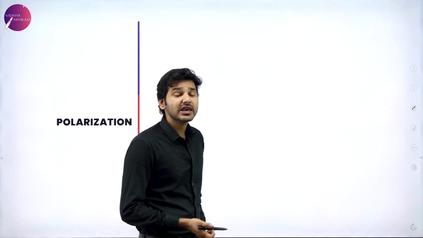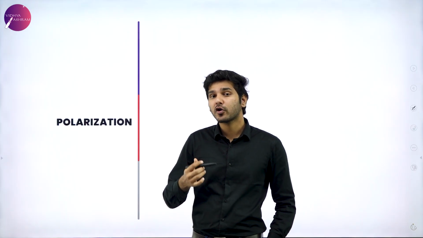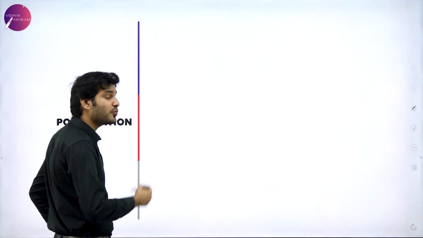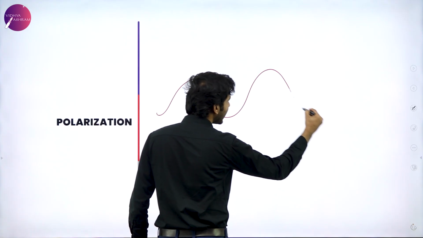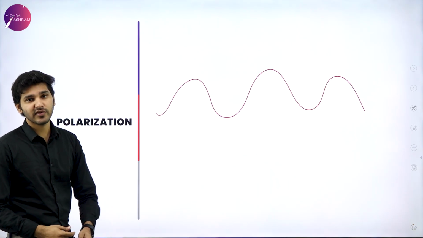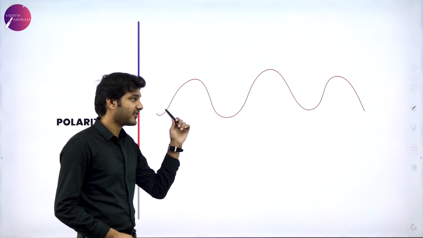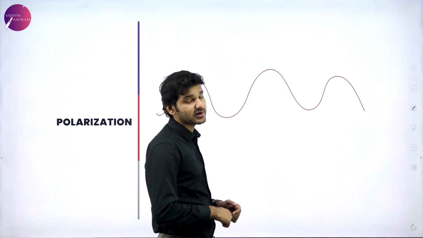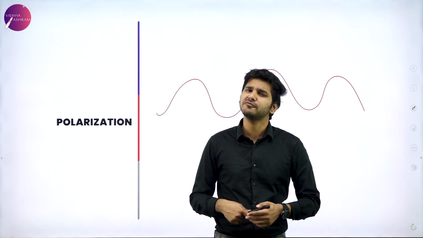So the last topic is polarization. What exactly is polarization, or specifically, what is unpolarized light and what is polarized light? We know that light behaves like a wave, but is it just one singular wave? No. If I say this is a red color wave, it means that it is somewhere in the visible light spectrum or somewhere in the infrared spectrum.